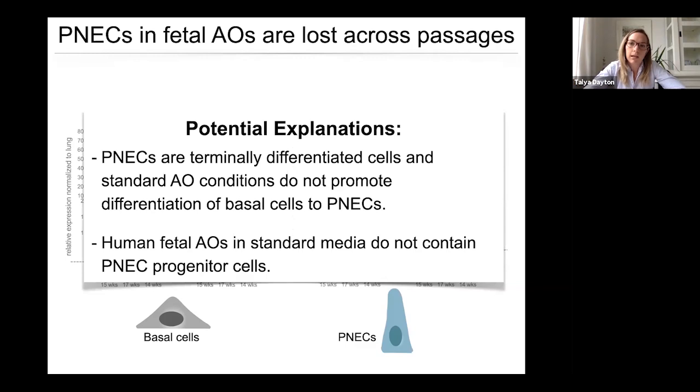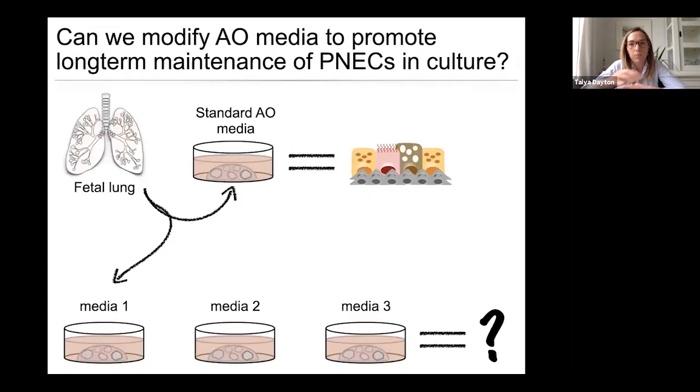In order to try to get around this and solve this problem, I decided to isolate organoids from fetal lung tissue again, but this time, again, it's all about the media. I put some of the cells that I isolated in standard airway organoid media, and I continued that long term.